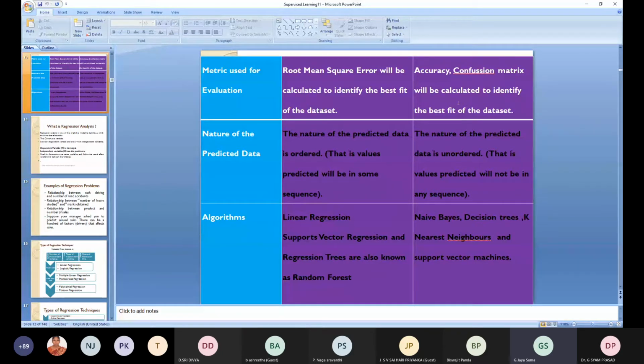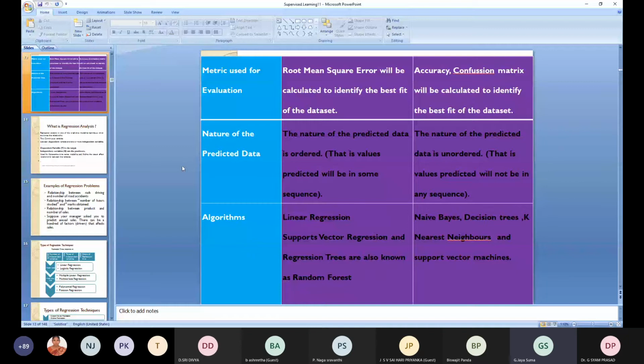Will be calculated to identify the best fit of the data set. You can use a confusion matrix or accuracy for classification in order to find the best fit of the data set. So how you measure the performance metrics is by using accuracy or confusion matrix for classification. In case of regression, you will be using root mean square error.